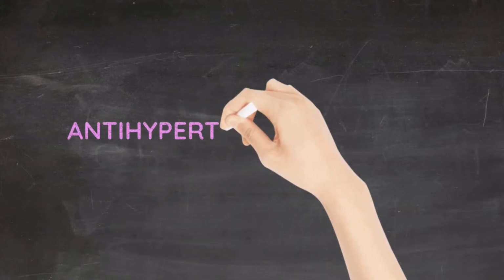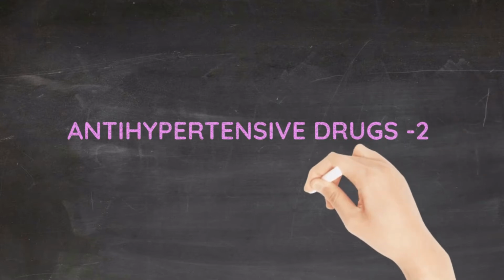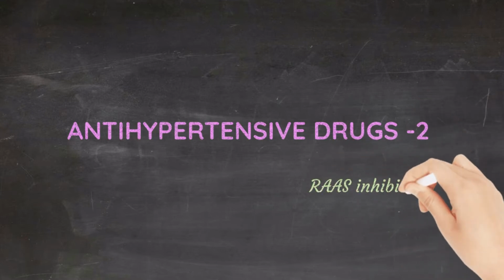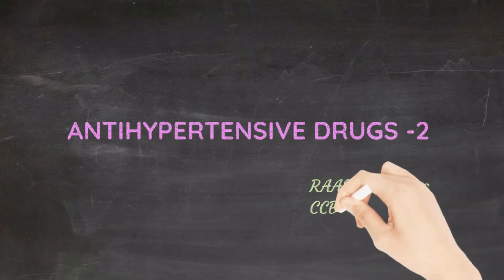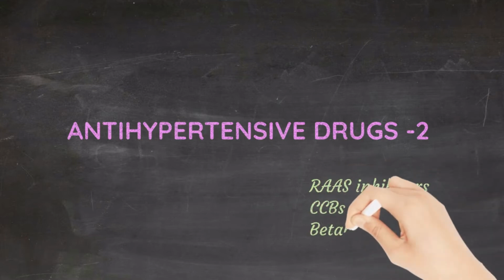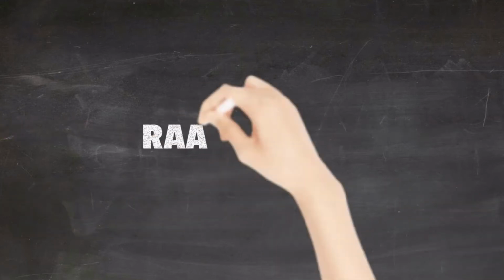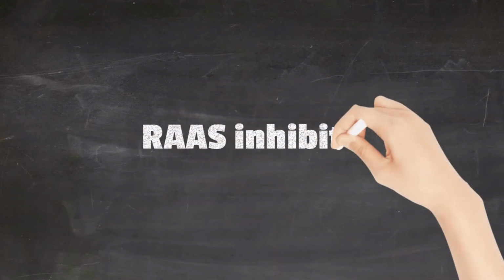Welcome back to the second session on antihypertensive drugs. In this session, we will be covering RAS inhibitors, calcium channel blockers, and beta blockers. Firstly, we will look into the RAS inhibitors.